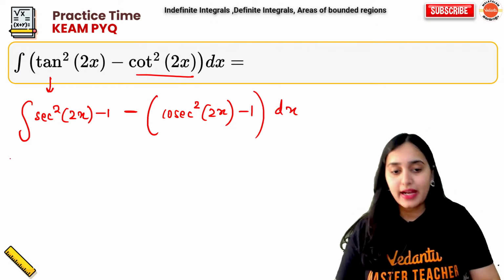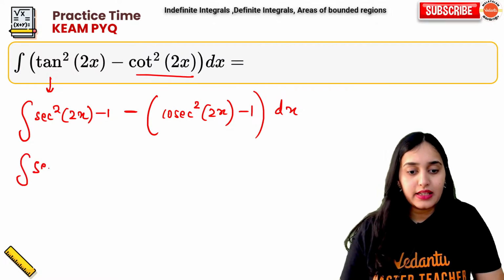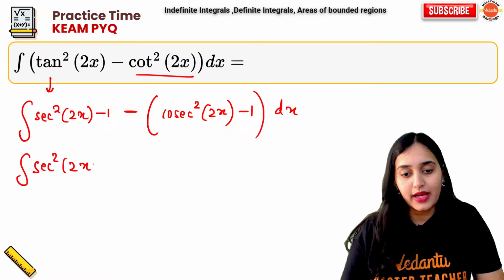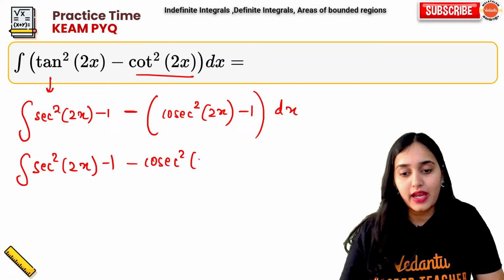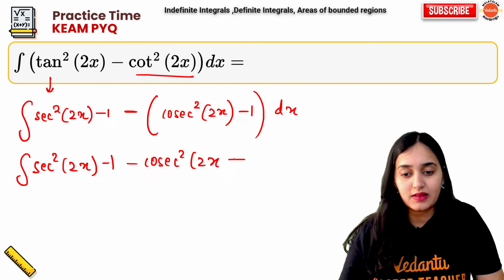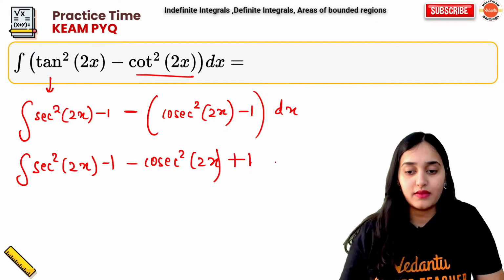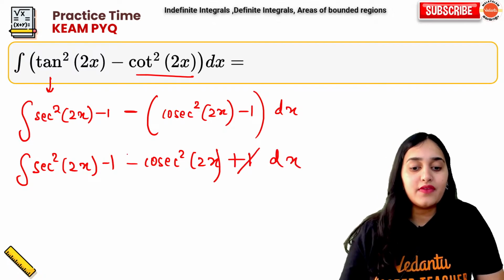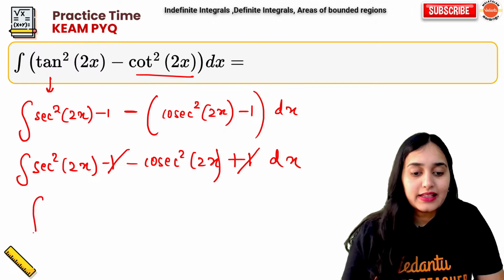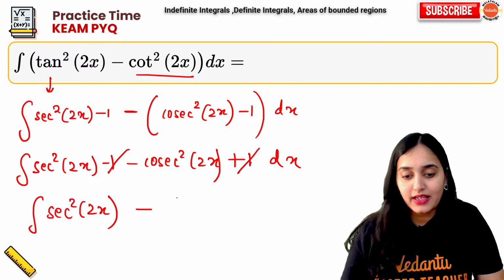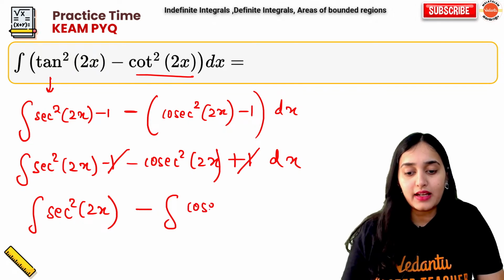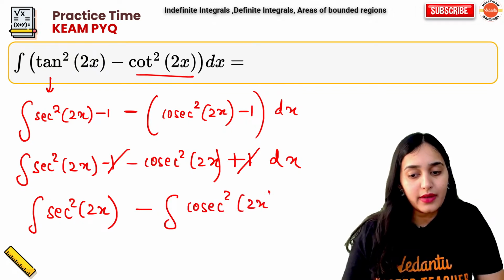Now let's open the bracket. What do we get? We get secant square 2x minus 1 minus cosec square 2x plus 1 with respect to dx. Now minus 1 and plus 1 cancel. It is integration of secant square 2x minus integration of cosec square 2x with respect to dx.